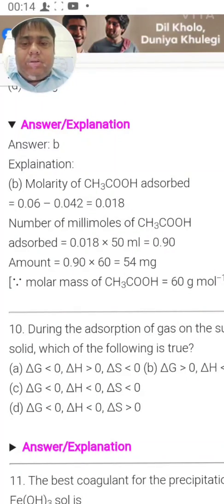Next question is: during the adsorption of a gas on the surface of a solid, which of the following is true? Now when adsorption of any gas takes place, what happens? System becomes stable or unstable? The system becomes stable. So the stability of the system increases. So in that case energy should be released. So if energy is released, delta G should be less than 0. Delta H should also be less than 0. So in which case is delta H greater than 0?